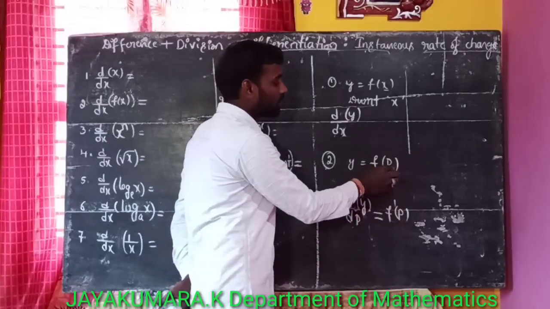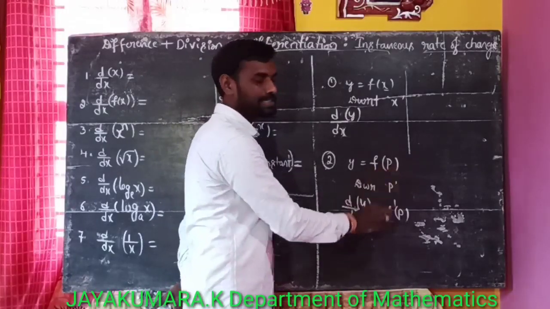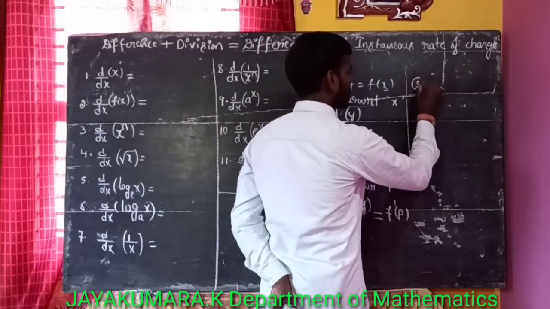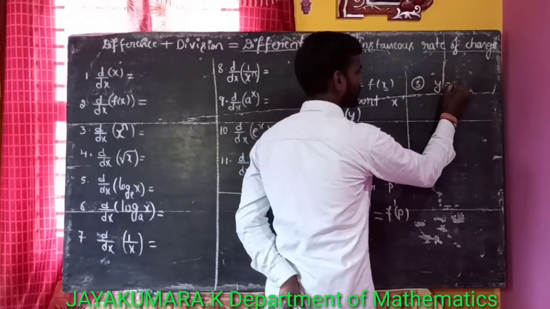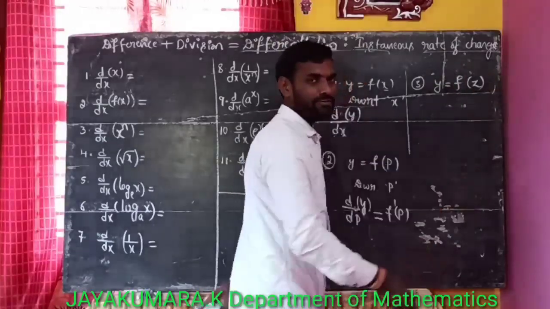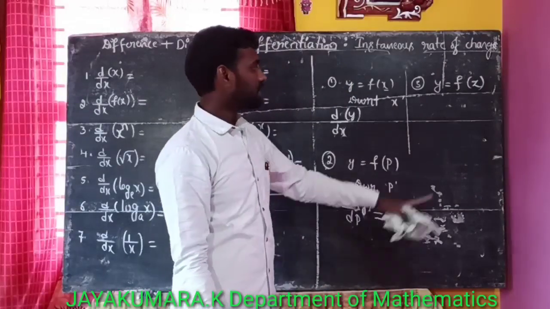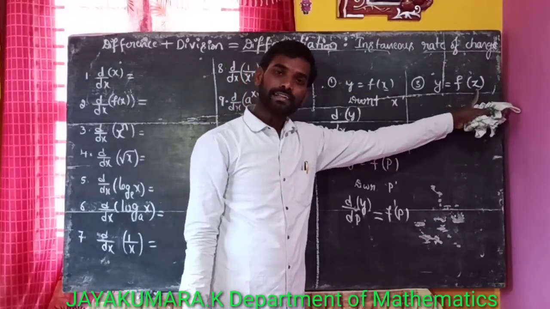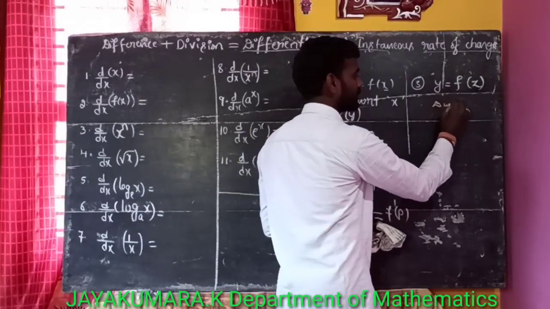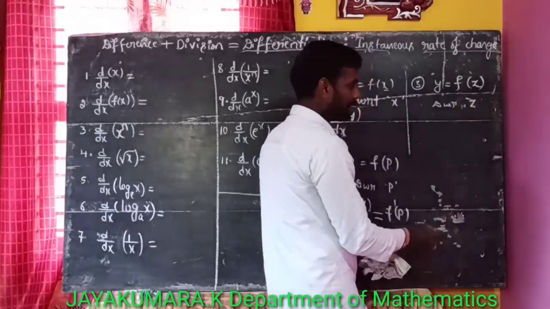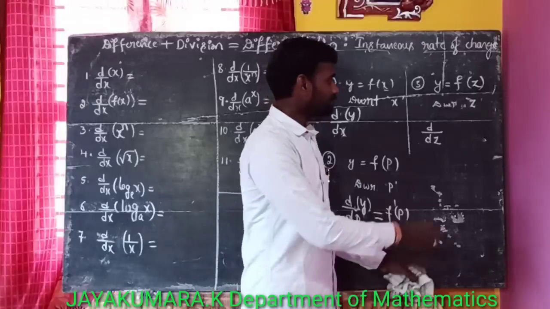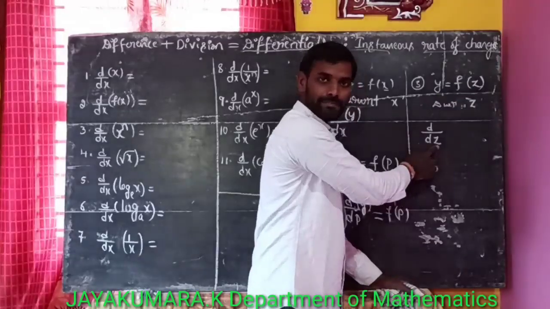Because this is a function in terms of what? Variables, that is in terms of p. Now consider another function. y is equal to f of z. Here this function is in terms of what? z. Then differentiate this with respect to what? z. Differentiating with respect to z, we will get d by dz. That means differentiate this function with respect to z.